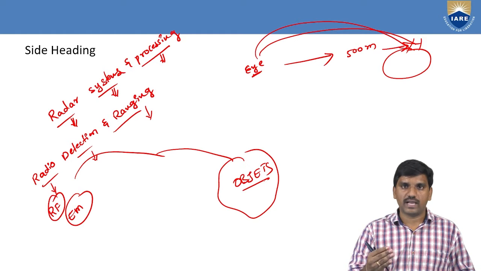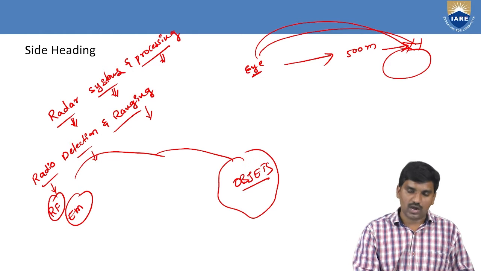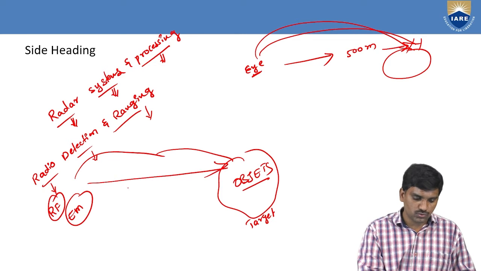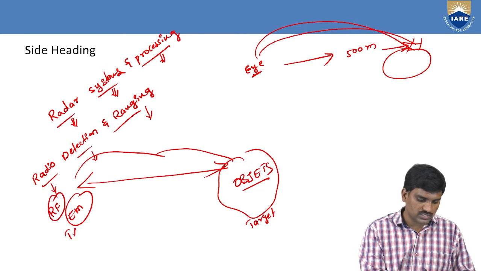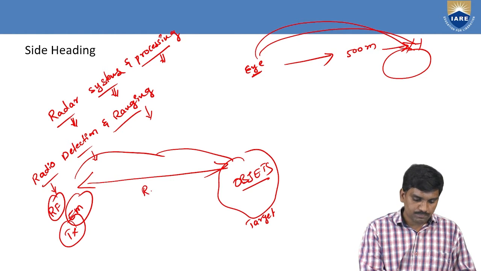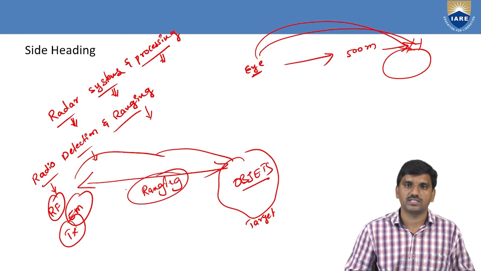Then find the distance between these two things. For example, this is the transmitter of EM waves. The distance between the transmitter and the target is nothing but the range.